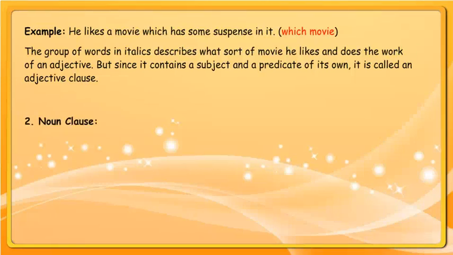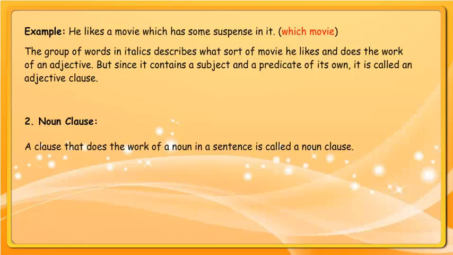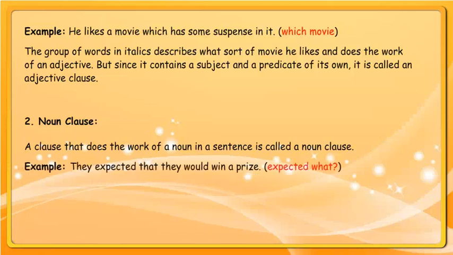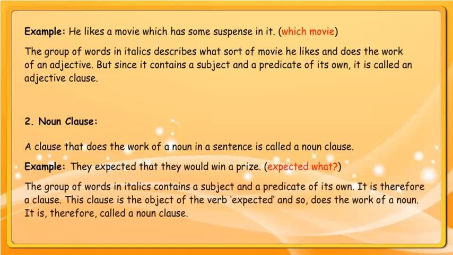Noun clause: a clause that does the work of a noun in a sentence is called a noun clause. Example: They expected that they would win a prize. Expected what? The group of words in italics contains a subject and a predicate of its own. It is therefore a clause. This clause is the object of the verb expected and so does the work of a noun. It is therefore called a noun clause.